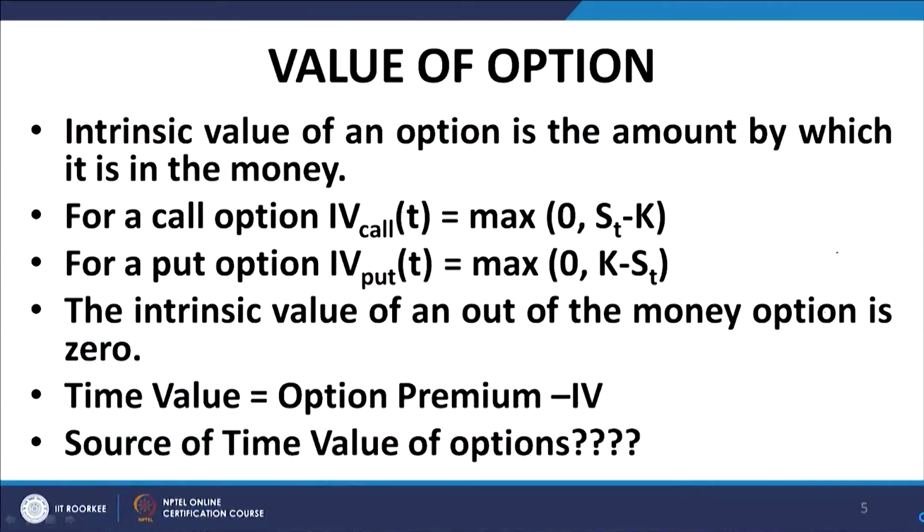The intrinsic value is defined as the maximum of 0 comma S_t at a particular point in time t. The intrinsic value of the call option is given by the maximum of 0 comma S_t minus K. Obviously, the intrinsic value of the option cannot be negative, and for a put option it takes the expression maximum of 0 comma K minus S_t.